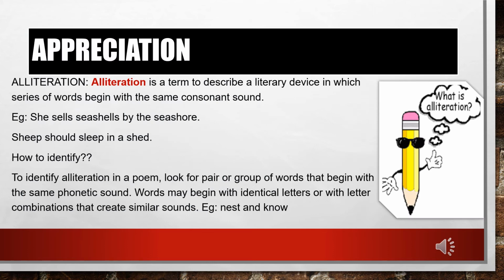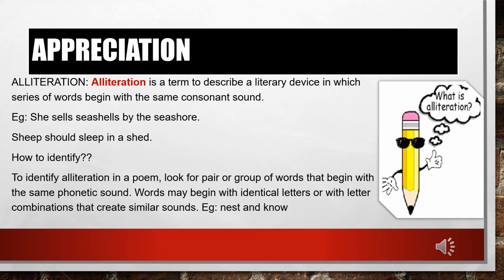So children, now you need to know how to appreciate a poem. In the literature textbook we have already started with different figures of speech and literary devices like imagery and irony, and the different techniques used by writers to make the writing more interesting. Alliteration is another such literary device, like imagery, metaphor, and simile, which is used by writers to attract the readers.